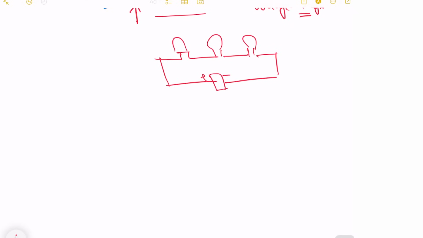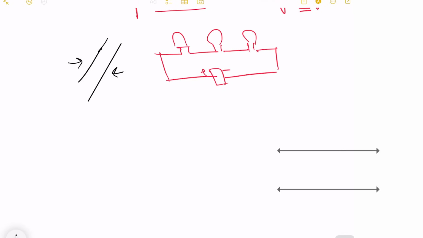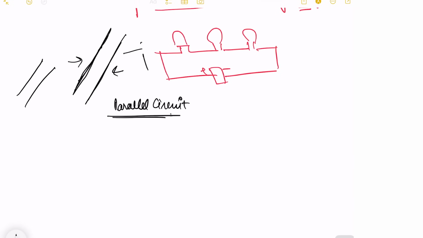Now next is your parallel connection. Now everyone knows what is a parallel line. We have learned it in our earlier classes. Two lines which are parallel to each other, which never intersect, but they go side by side. So the same goes in our parallel circuit. We have the same circuit, but in this the same voltage is divided across two paths.